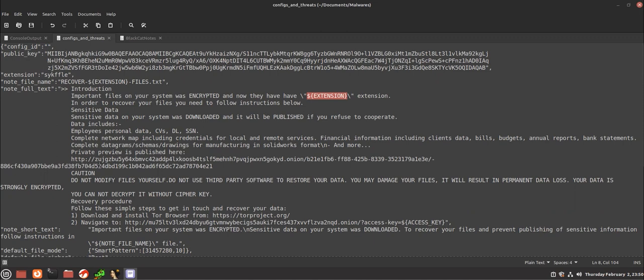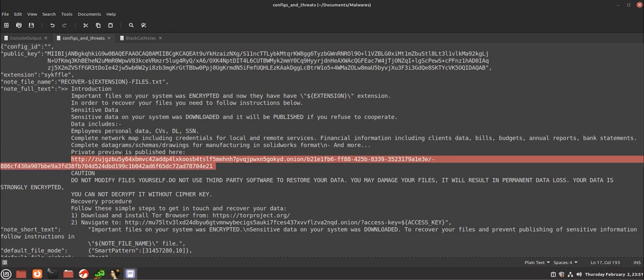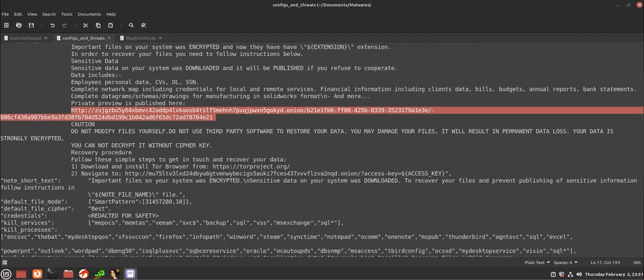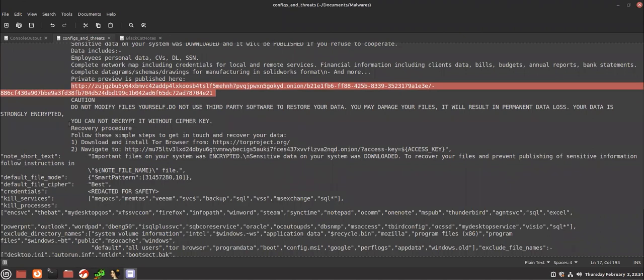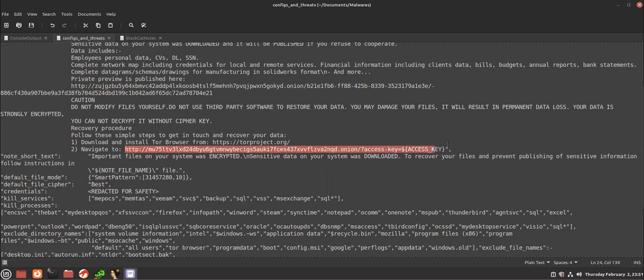Interesting thing here is that this links to an Onion website. Obviously, a private preview is published here, so you can probably go to this place and see that they're not joking, that they're really serious. It also shows the recovery procedure. You have to navigate to another Onion website with an access key.